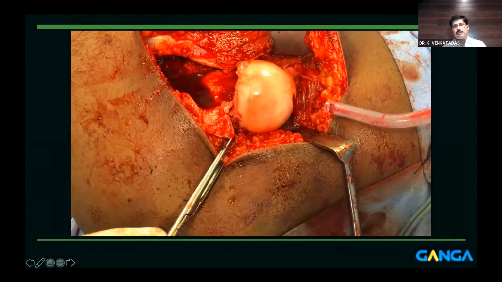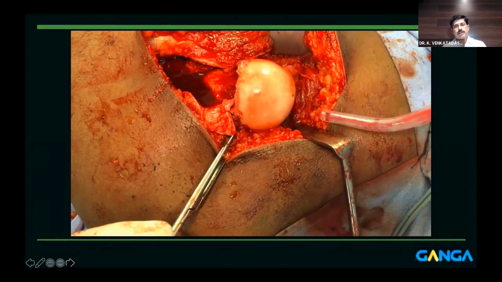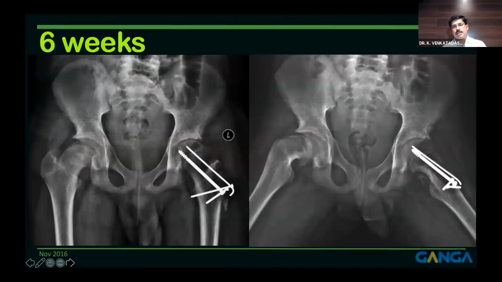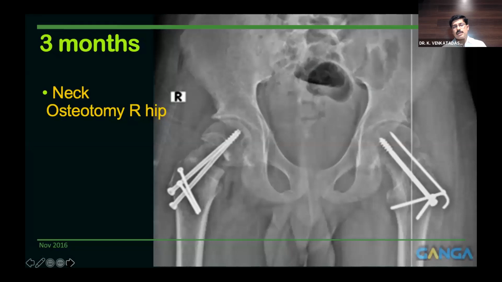So this particular patient, it's very interesting to see this. He had very good bleeding. You can see that, and that's a 6 weeks follow-up. At 3 months, he underwent a neck osteotomy on the right side. Again, it is also a modified Dunn's procedure, but you do an osteotomy at a different level because the slip is not mobile. The slip is already healed.